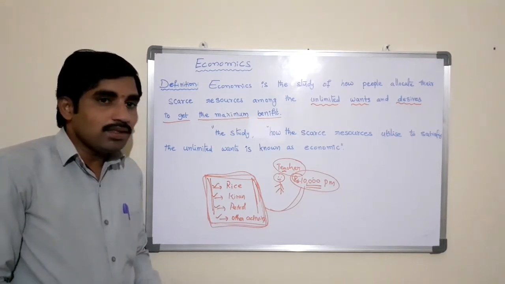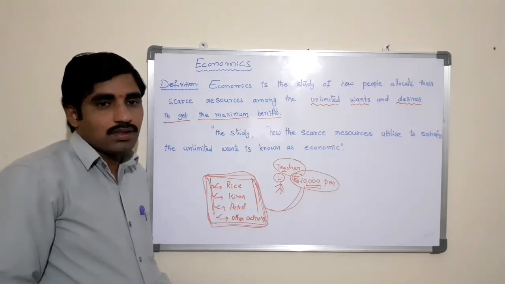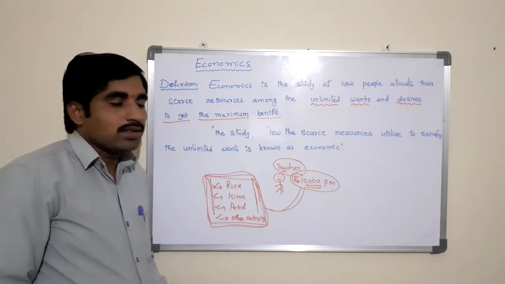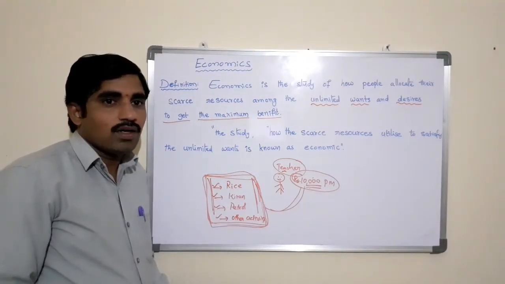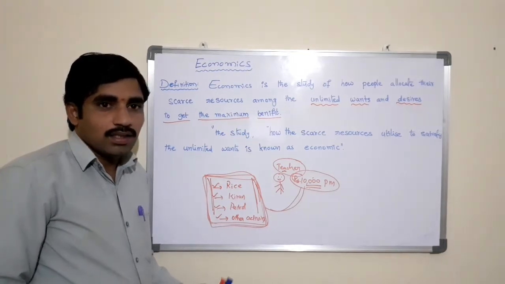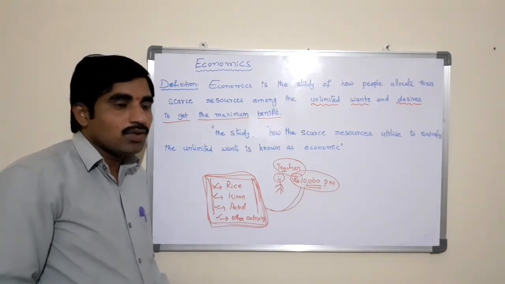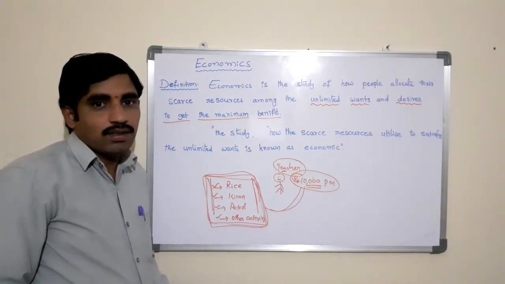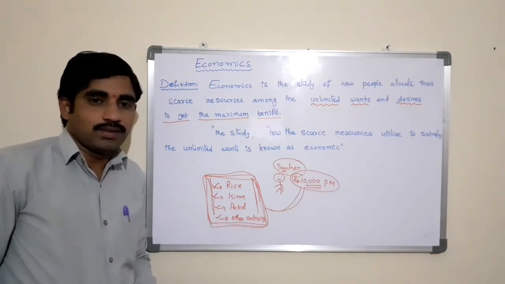So economics studies how individuals, businesses, governments and nations make choices on allocating resources to satisfy their wants, needs and requirements, and tries to determine how these groups should coordinate their efforts to achieve maximum output.